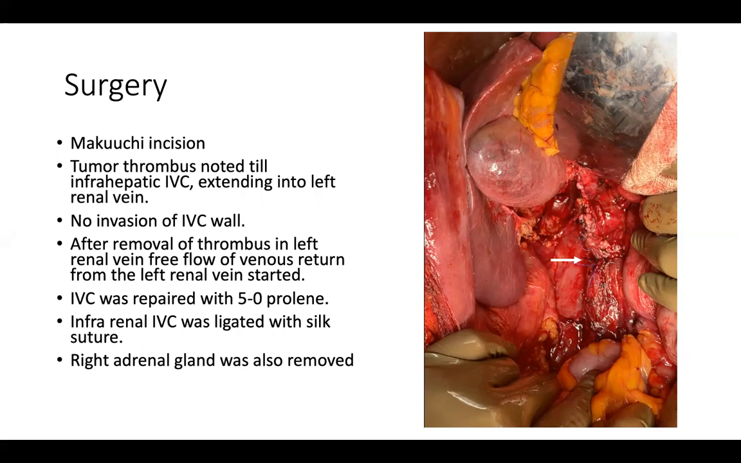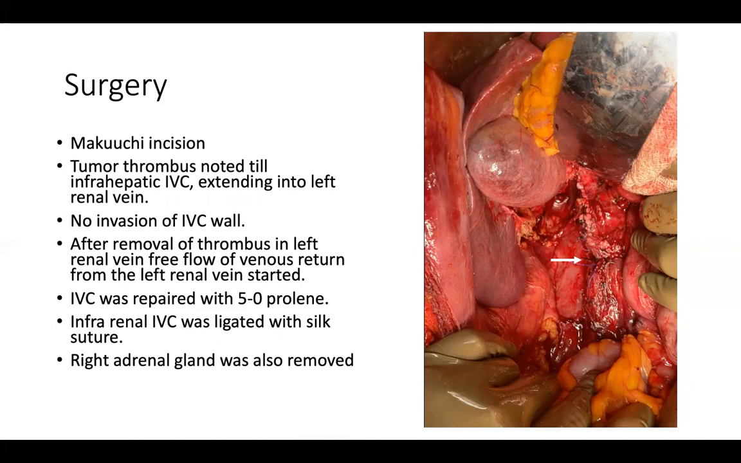Then the entire kidney, along with the mass, was mobilized, and the IVC was opened at the junction of the right renal vein with the IVC, and the entire specimen with the thrombus within the IVC was removed. The thrombus was actually not invading the IVC wall, but there was a significant amount of adhesions between the tumor thrombus and the IVC because it was a large thrombus there. So that was carefully removed.